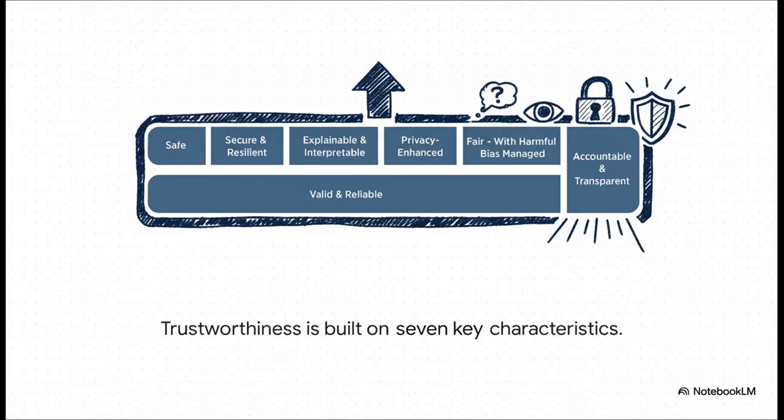But being valid and reliable, that's just the starting line. A truly trustworthy AI has a lot more going on. It's got to be safe, so it doesn't put people in danger. It needs to be secure to fight off attacks. We need to be able to understand why it makes the decisions it does, so it has to be explainable. It absolutely must be fair to avoid bias, and it should protect our privacy. And kind of wrapped around all of that is this idea of accountability and transparency.